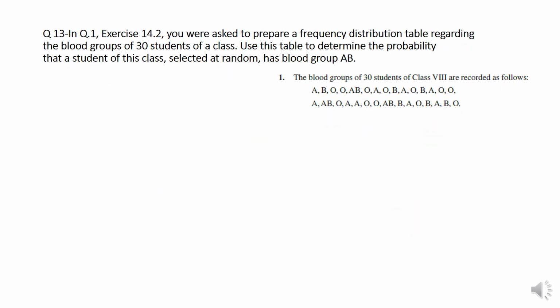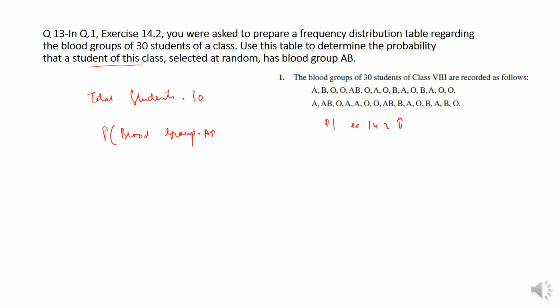Now question number 1, exercise 14.2. You were asked to prepare a frequency distribution table regarding the blood groups of 30 students of the class. So total students is equal to 30. Now use this table to determine the probability that a student in the class selected at random has blood group